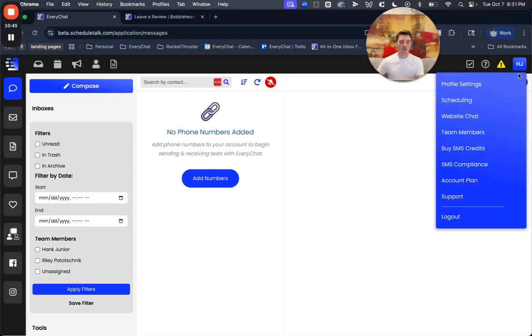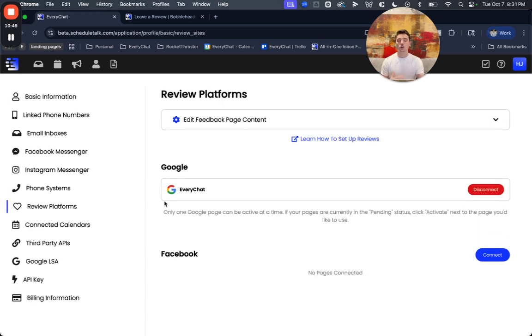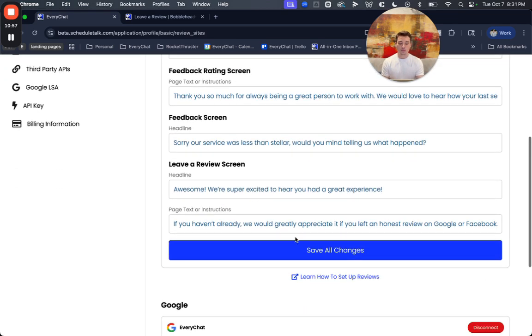So if you have any questions for me, please let me know. This was just a quick introduction about the reviews feature, how you set it up, how you get the survey page running. And on that note, before I let you go, in order to activate the survey page, you will need to press Save All Changes. That will effectively publish the page.